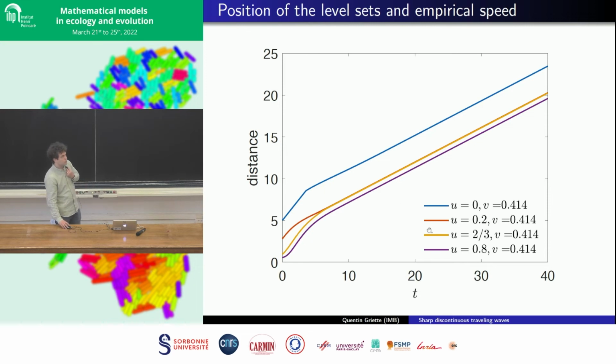But if you look at the 0.2 and 2/3 level sets, you can see that they become closer and closer to one another, so they collapse, which means that there is a discontinuity forming, because you are going from 2/3 to 0.2 in a very short amount of space.